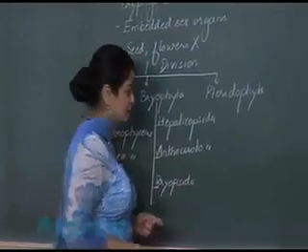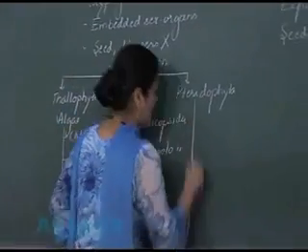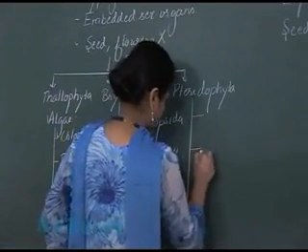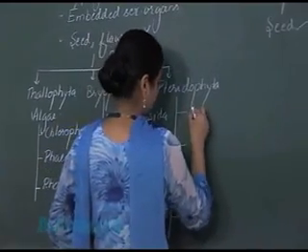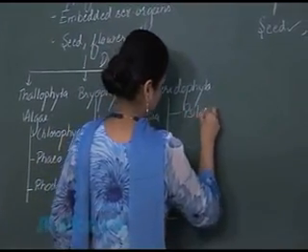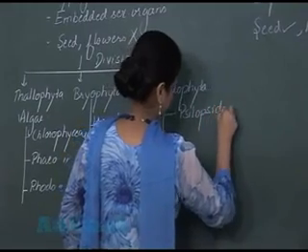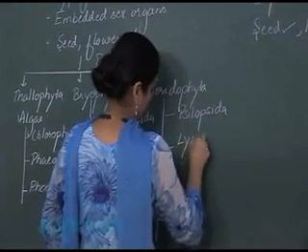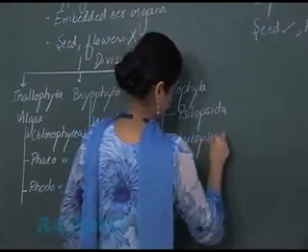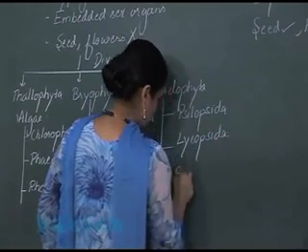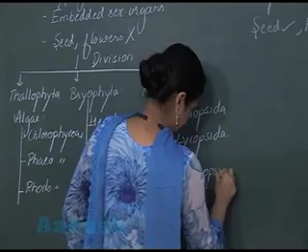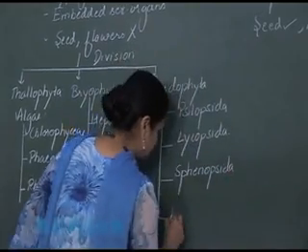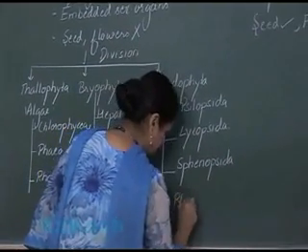Now under the pteridophyta, four classes have been distinguished, that is Psilopsida, Lycopsida, Sphenopsida, and Pteropsida.